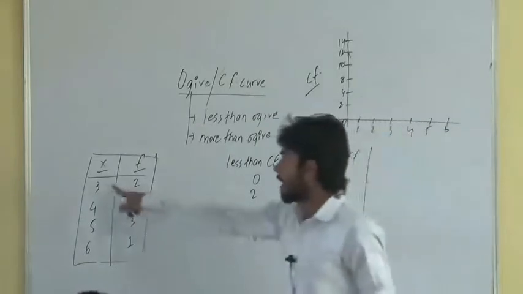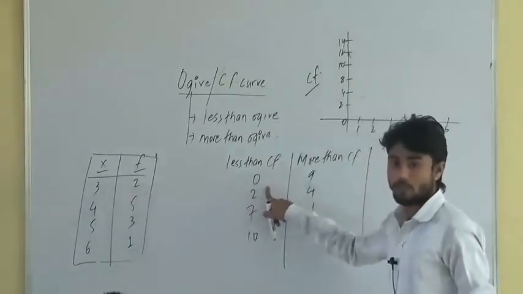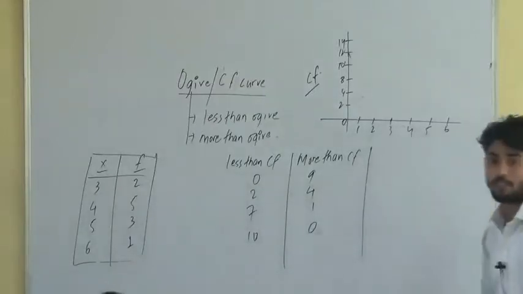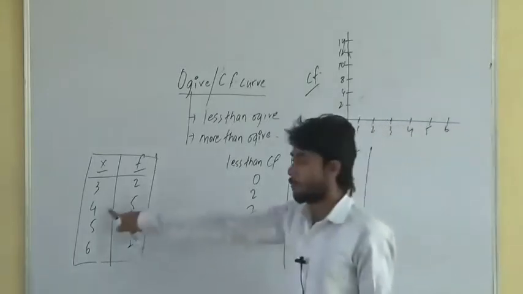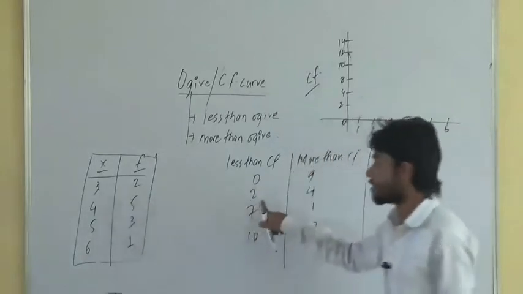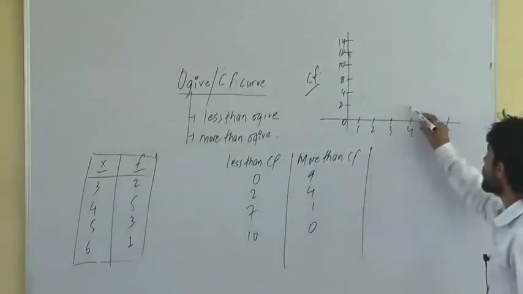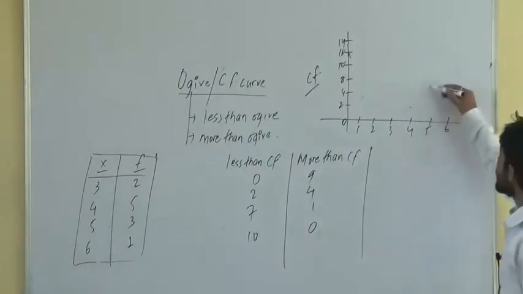See, when the observed value is 3, its corresponding CF is 0. So you have to plot 3 and 0, which is this one point only. Right? When you have to plot for the observed value 4, for less than CF, you have to plot the CF as 2. So you plot 4, 2. For the next, 5, 7, somewhere here.